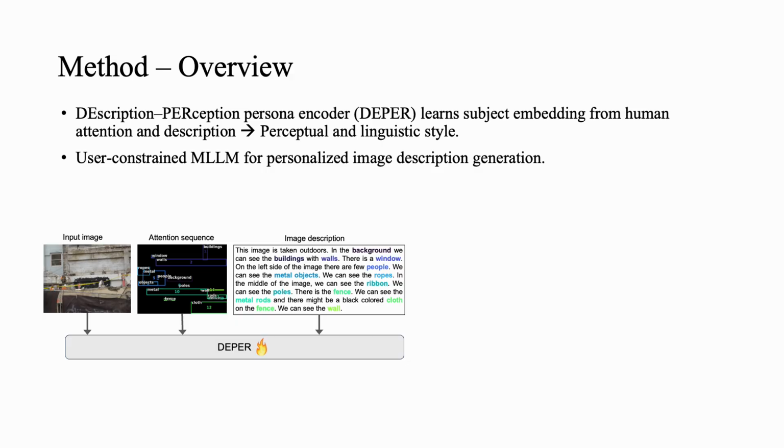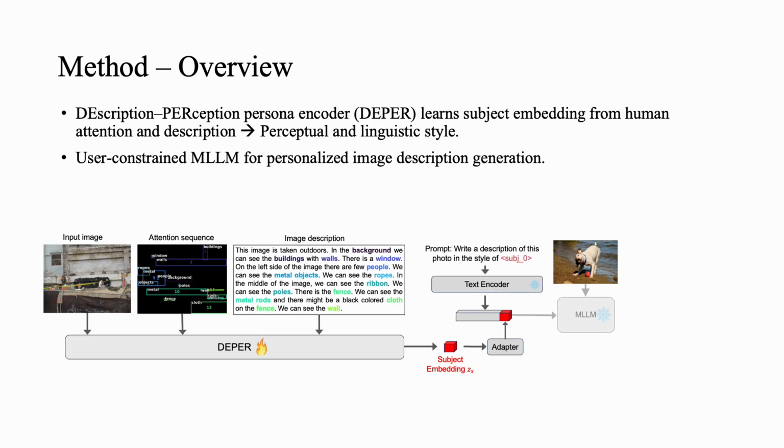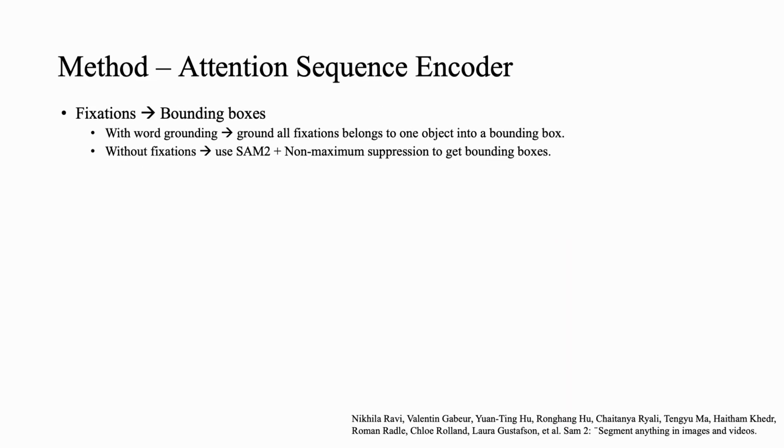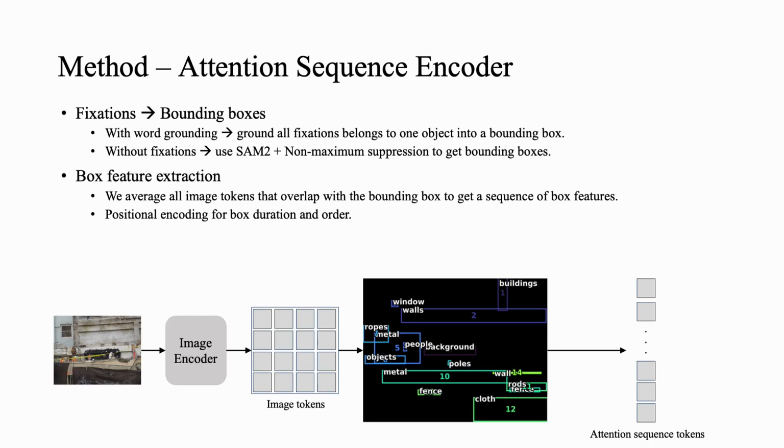Here, we first have the input image, attention sequence, and image descriptions. We will input them to Deeper. Then Deeper will give us a subject embedding. Then we will use this subject embedding to constrain the multimodal large language model to generate the personalized image description. We first convert fixations into bounding boxes because they are much bigger and will contain more information. After we get the bounding boxes, we extract the box features by computing the overlap between the image tokens and the boxes.